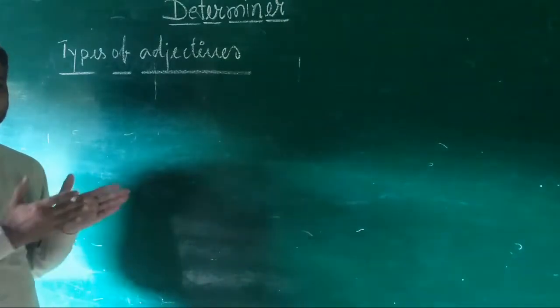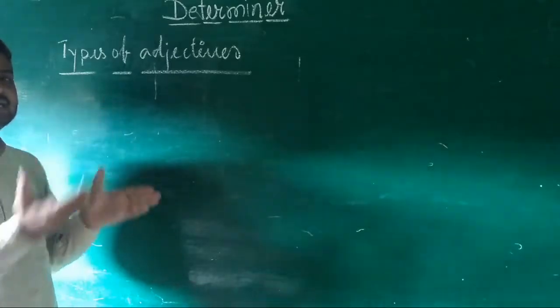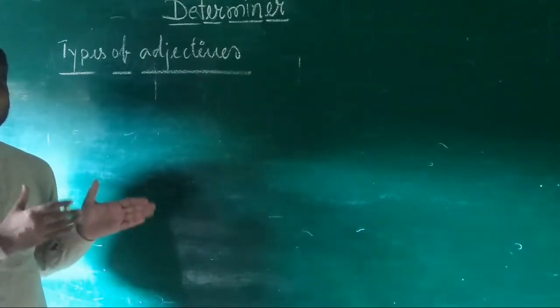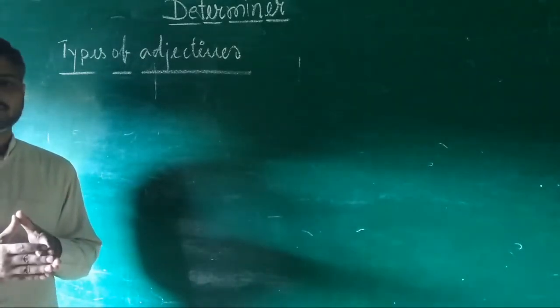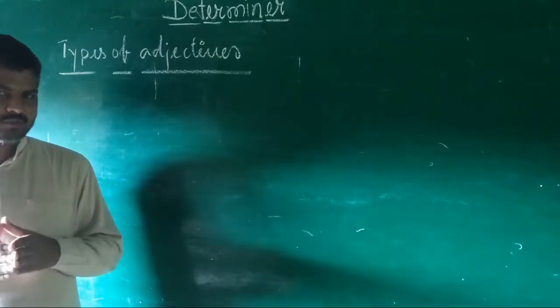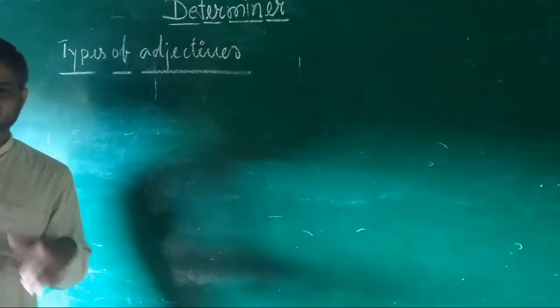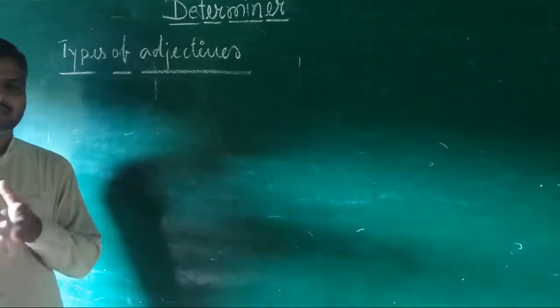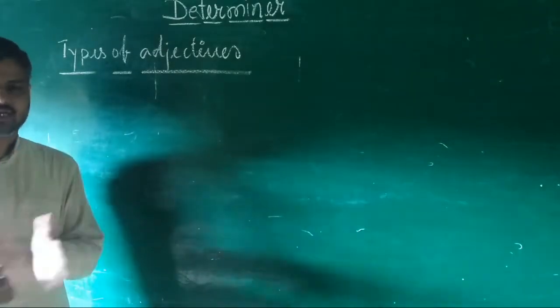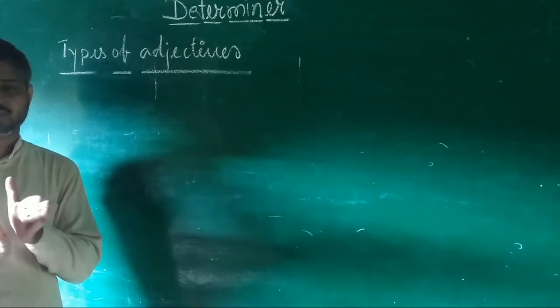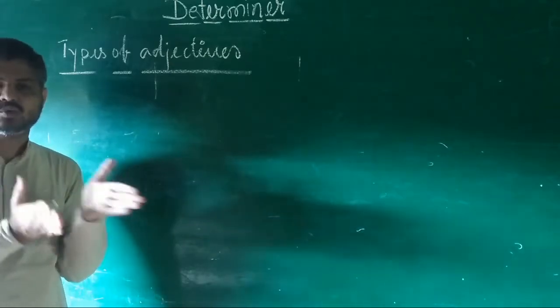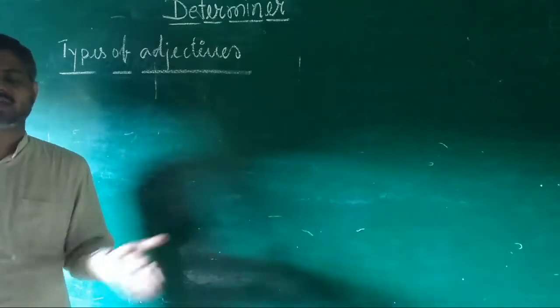If I say this is a right angled triangle, and you say this is a scalene triangle, or an acute angled triangle, what is the difference? The difference is the basis through which you are saying it.